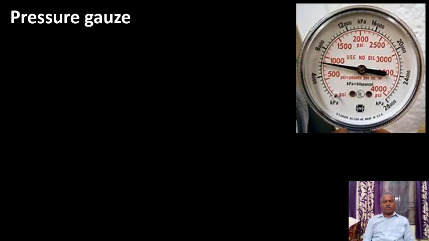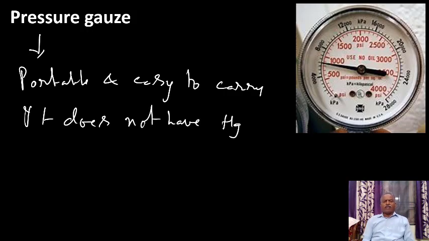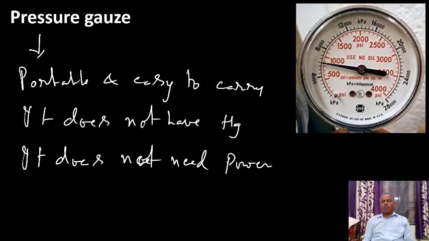So a pressure gauge is portable and easy to carry. Easy to carry because it doesn't have mercury. Moreover, it does not need electricity or power to work. Therefore, pressure gauges are very convenient to measure the pressure of the gases inside the container.